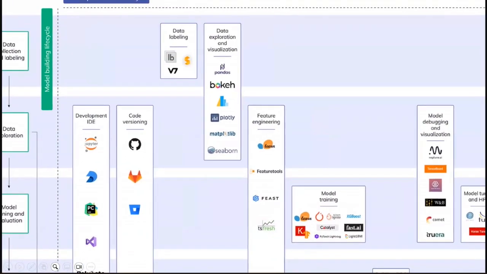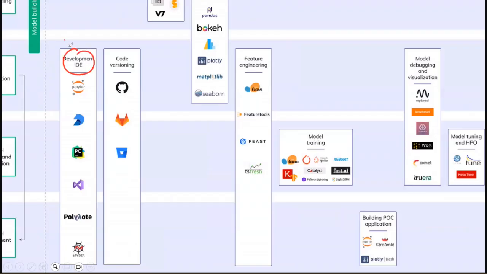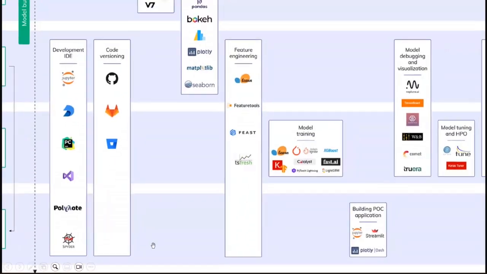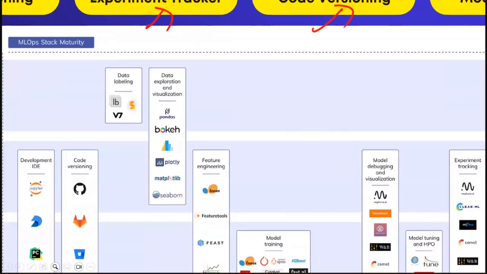To implement these steps, we use various different tools. Let's start with development IDEs. As an MLOps engineer, data scientist, or data engineer, or anyone who is going to be part of the AI industry, you use various tools to write scripts. It can be Jupyter Notebooks, VS Code, Spyder, PyCharm, etc. For code versioning, or for infrastructure as code that you need to version, we use various code versioning tools. It can be GitHub, Bitbucket. There are different flavors in the market. So as an MLOps engineer, you would also be working with code versioning tools.